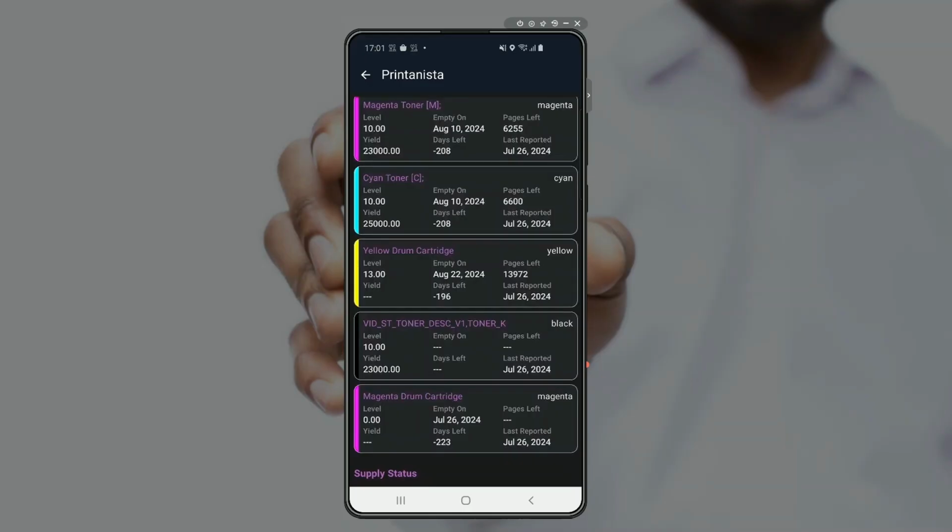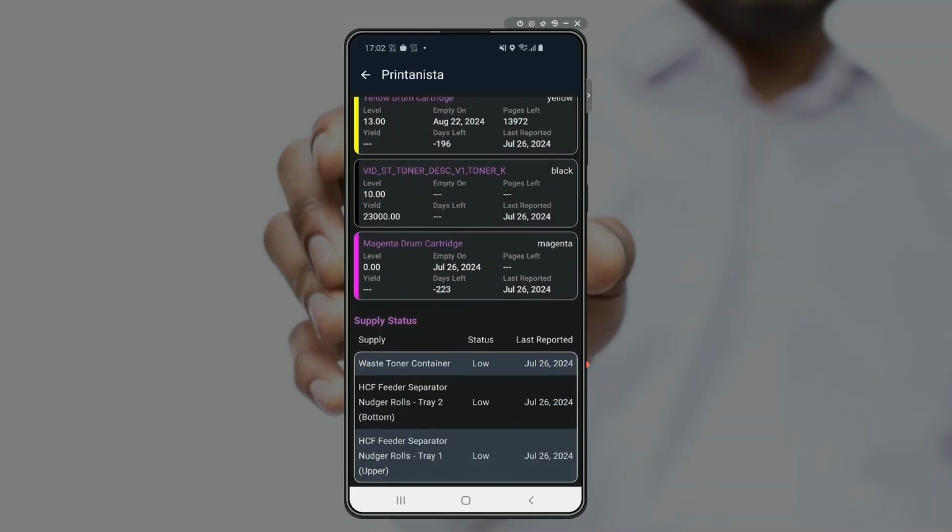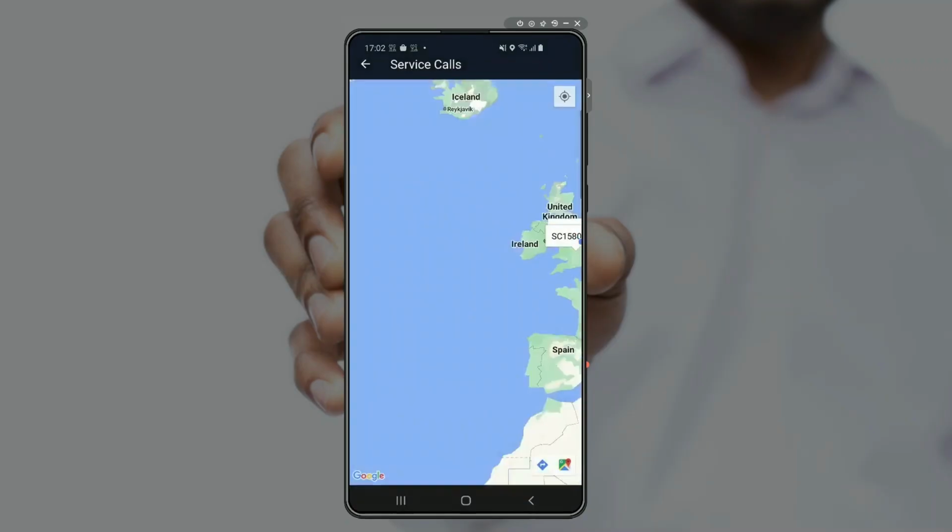So based on that information, I would probably want to arm myself with a magenta drum before I head out to this particular service call. But it's not just current information we pull through, there's also non-current information you can see here, such as waste toner levels, if provided by the DCA, or if not, we can see the state of those waste toner cartridges, for instance, as well as feed rollers.